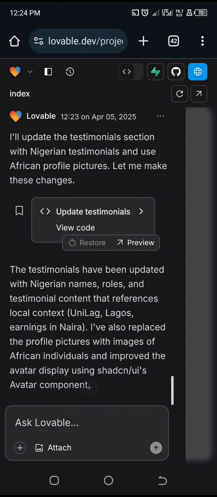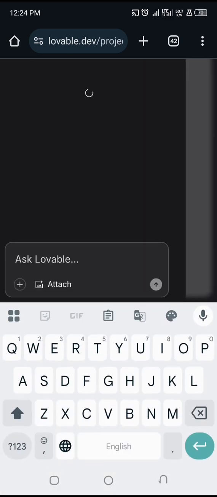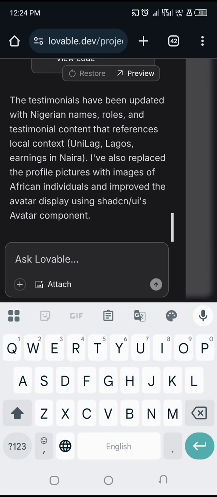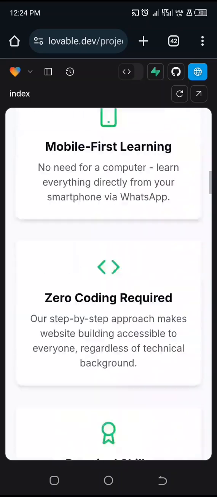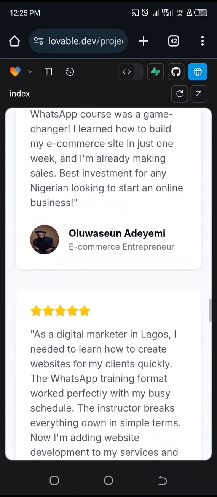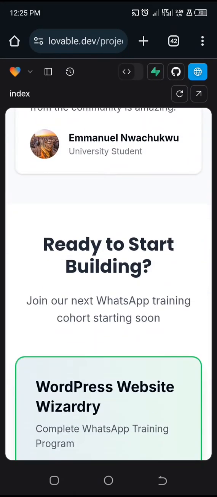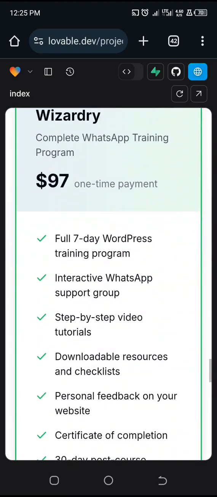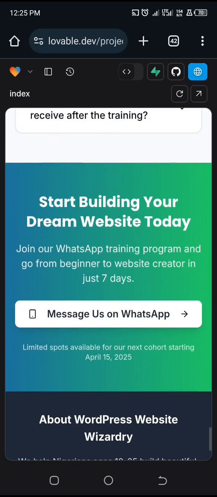All right, so the testimonial has been updated. Let's confirm if the names have been changed to Nigerian and the information has been changed. Let's scroll down, and you can see the names have been changed: Oluwaseun Adeyemi, e-commerce entrepreneur, Chioma Okonkwo, Emmanuel Nwachukwu. You can see that's been updated to Nigerian names to target a Nigerian audience. This is really nice. You can actually use this landing page to sell whatever training you offer. So this is how to do it, as simple as ABC.